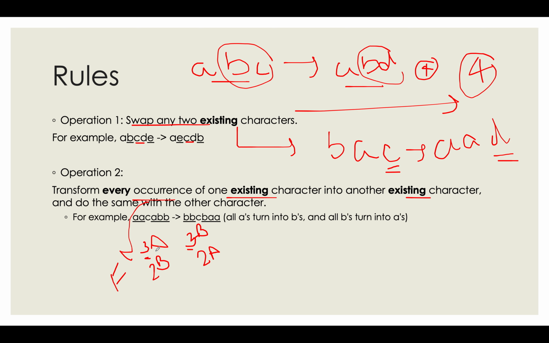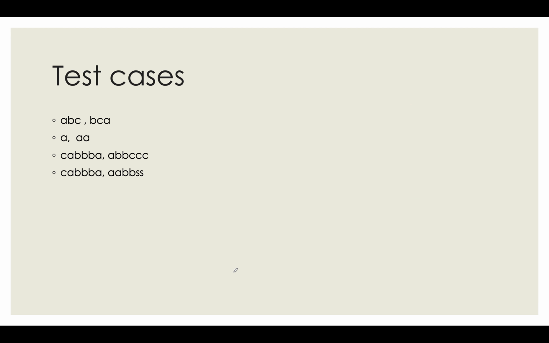That means you can replace B with A and A with B in this case, which will help us arrive at our solution. So if the frequencies are present, you can replace it with any two characters provided those characters are also there in the string. So this is the second hint that we got. Now let's take a few test cases and apply those rules.